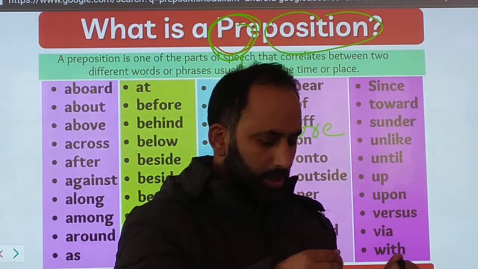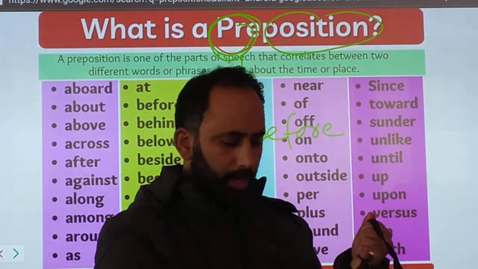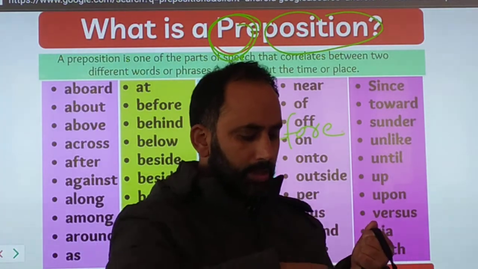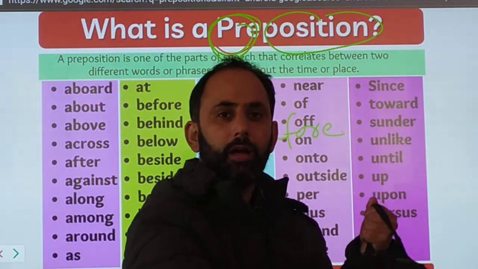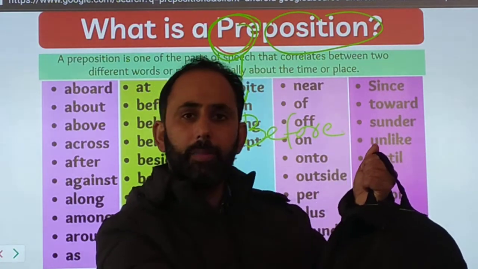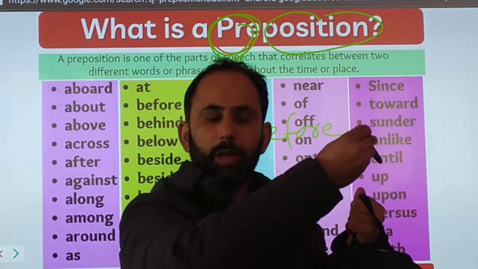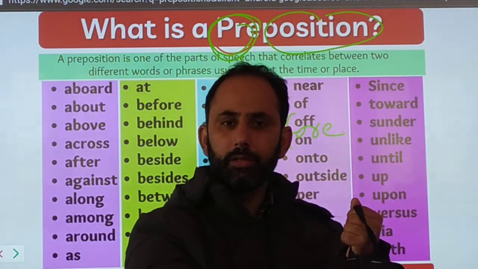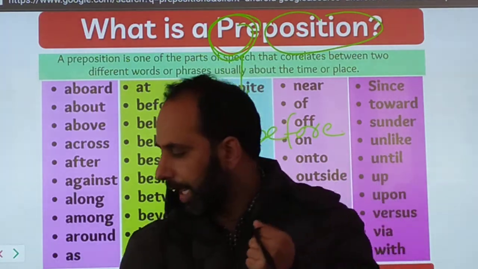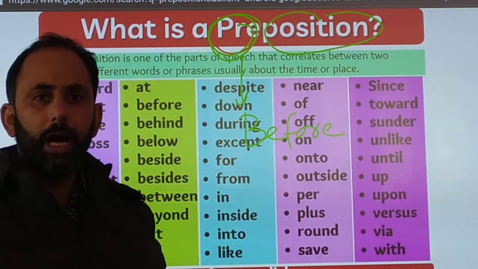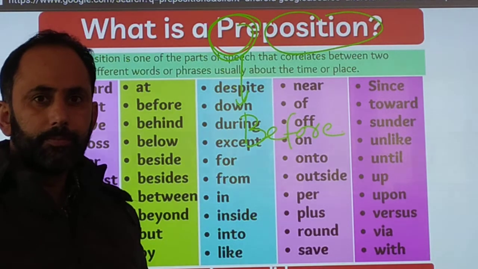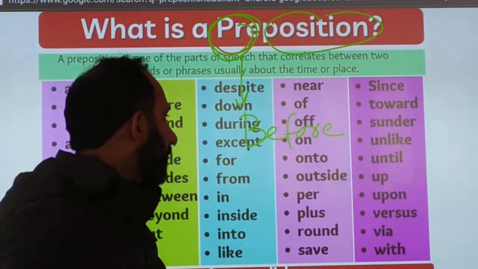For example, this marker is on the bag, in the bag, in front of the bag, under the bag, behind the bag, above the bag, below the bag. That is, it shows the relation of a noun with other parts of speech in the sentence.